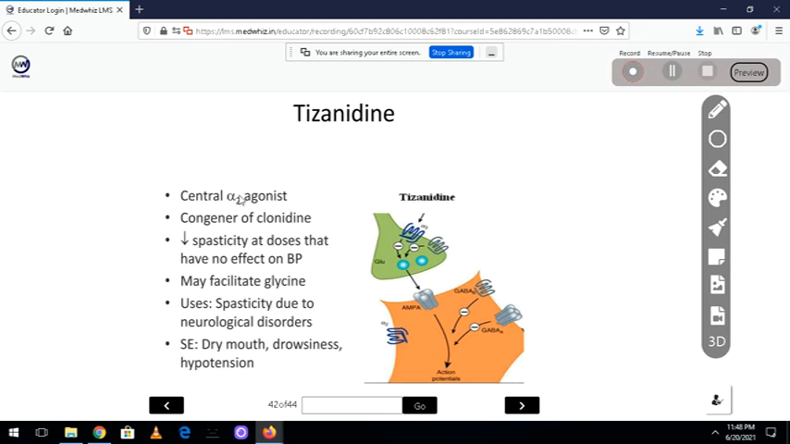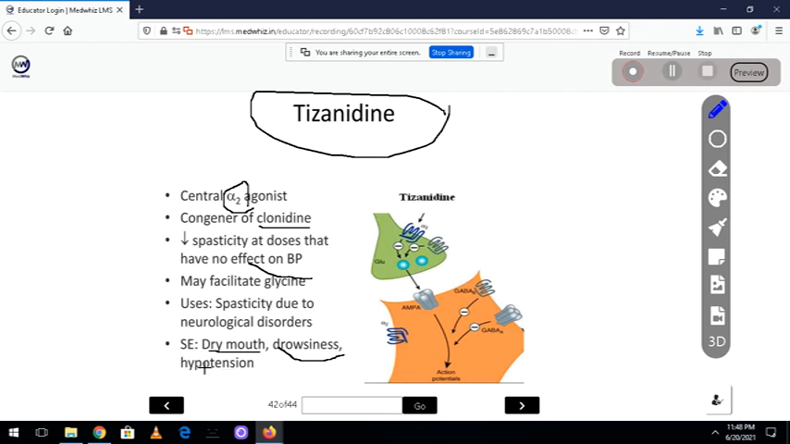Tizanidine, you know this. This is a central alpha 2 agonist. This was done in the ANS topic, and it's a derivative of clonidine. You know that clonidine is an alpha 2 agonist. They decrease spasticity at doses that have no effect on BP. So you may ask a question, sir, will they not affect the BP? No. And it may facilitate glycine. Usually they are used in spastic disorders. Dry mouth, because it's an alpha 2 agonist. Drowsiness, same reason. Hypotension.